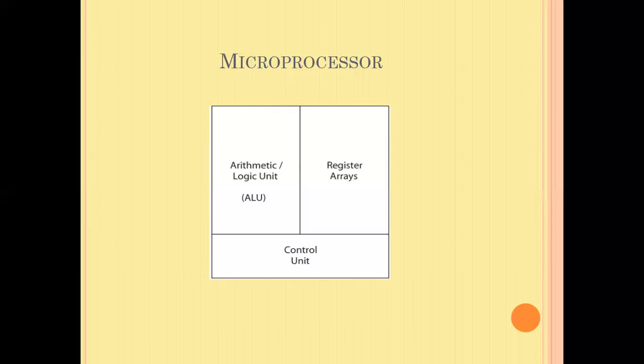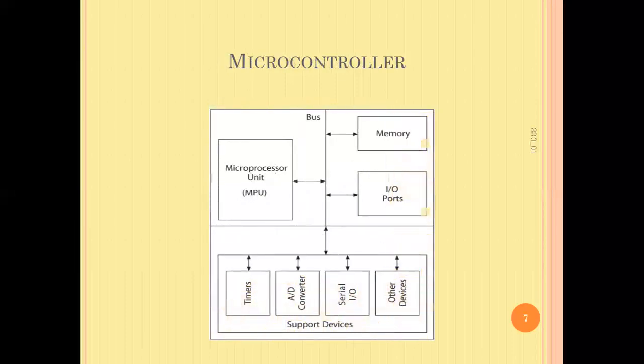So in this way, for the microprocessor, the ALU, CU, and registers are on one chip, and the remaining parts are on one or some other number of chips. These are going to be assembled to form a system. Whereas in a microcontroller, the ALU, CU, and register arrays, along with memory, input output ports, timers, and some other peripherals, will be available on a single chip.